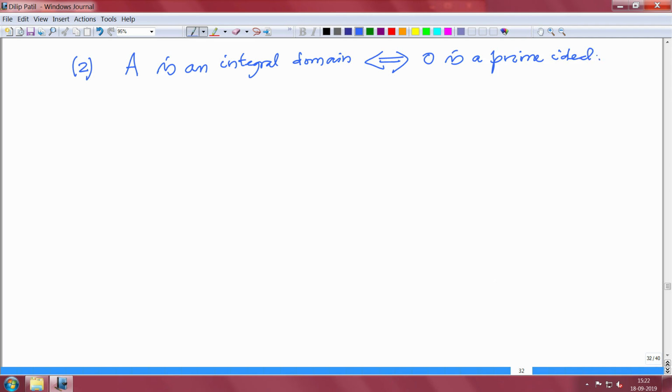So let us check this again. I am checking that if it is an integral domain, then 0 is a prime ideal. I want to prove 0 is a prime ideal.